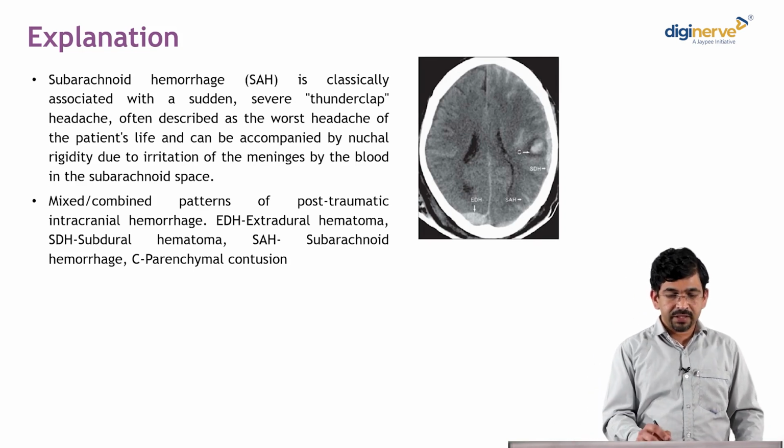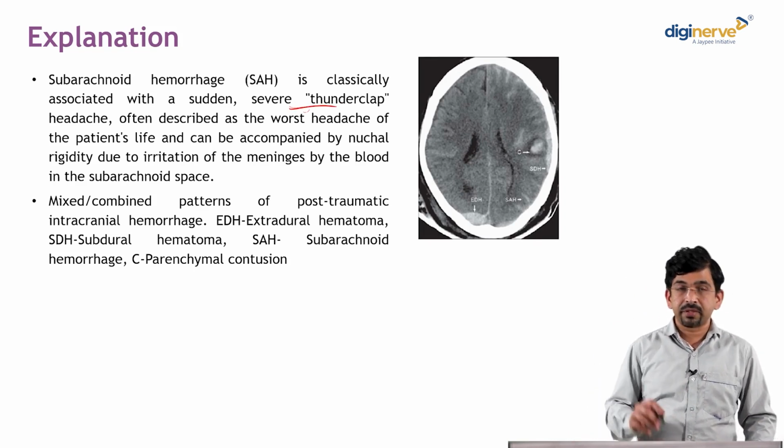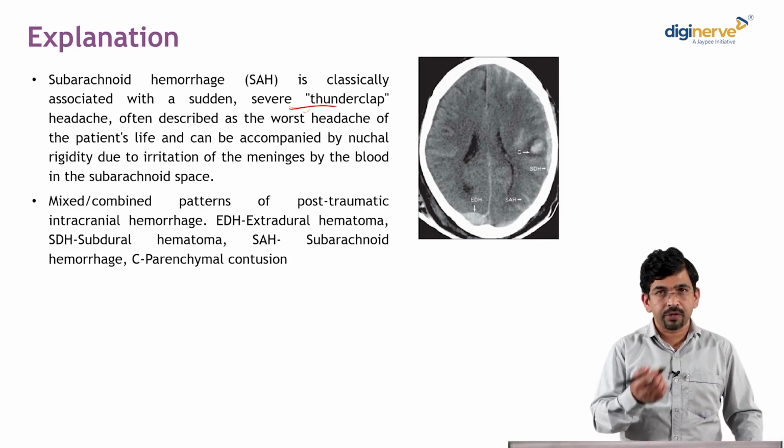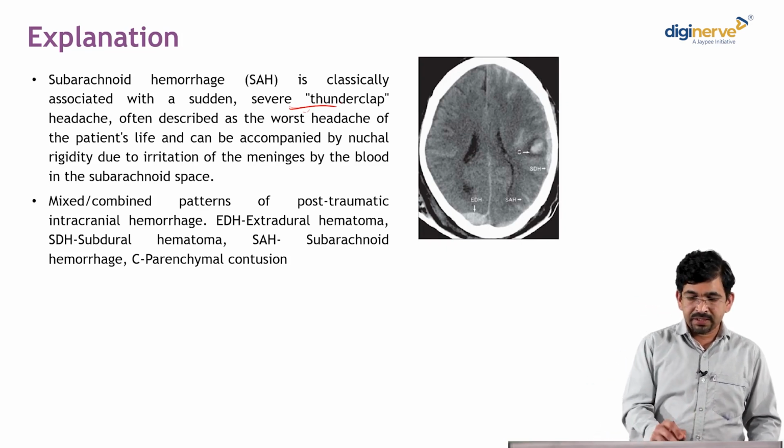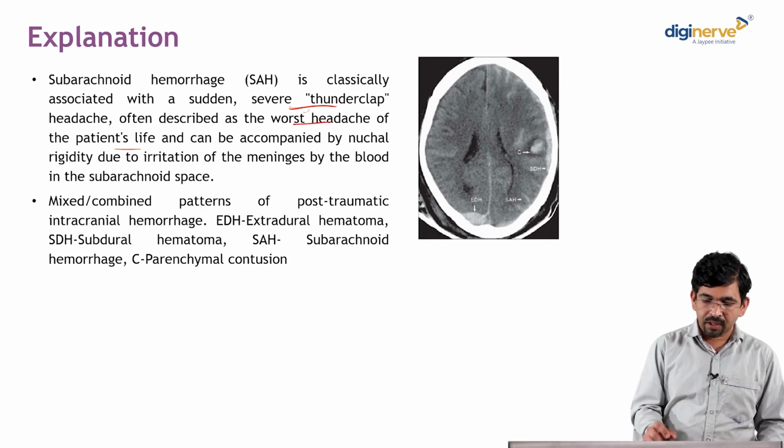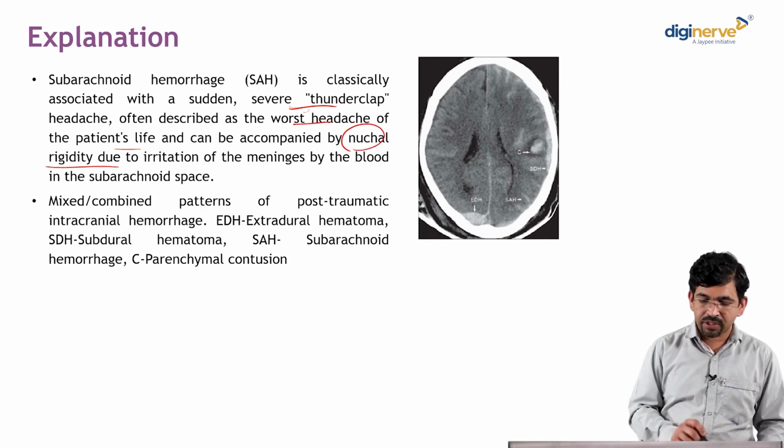It is associated with sudden severe thunderclap headache, that is non-traumatic subarachnoid hemorrhage. It is described as the worst headache of the patient's life and accompanied by nuchal rigidity due to irritation of the meninges.